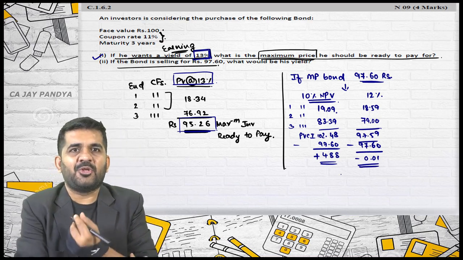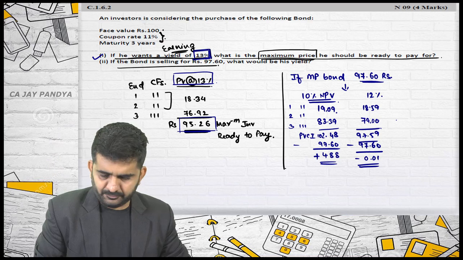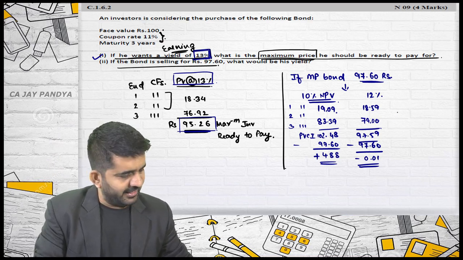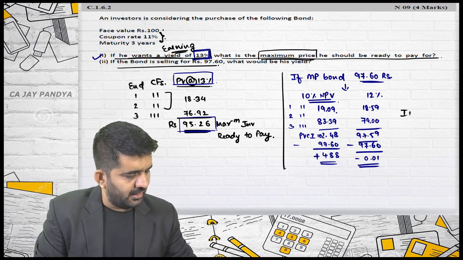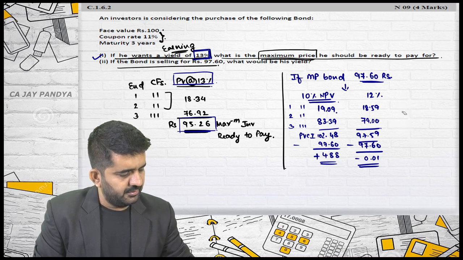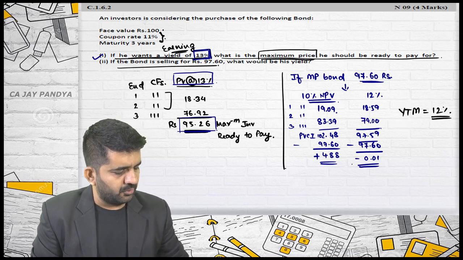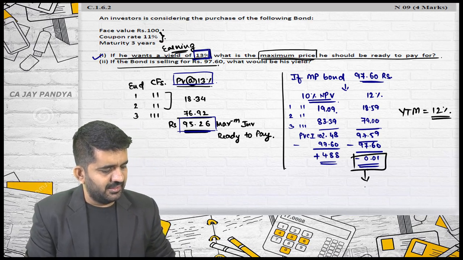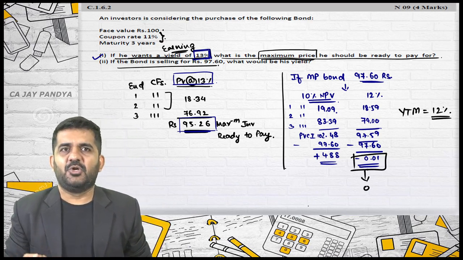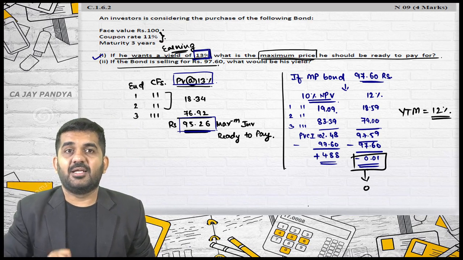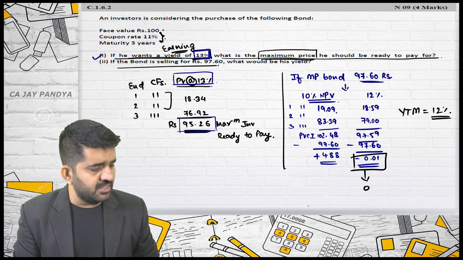Interpolation will be required, or you can directly write it down. Is it alright? IRR or yield, YTM will be 12% approximately. See this, this is 0. 0.01 is as good as 0. IRR is the rate at which NPV is 0.